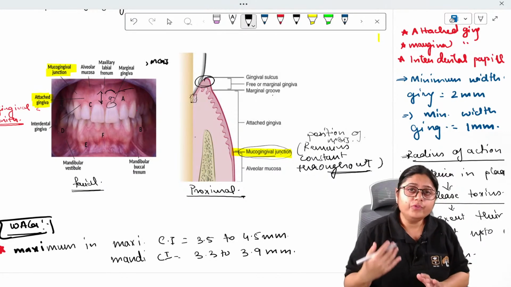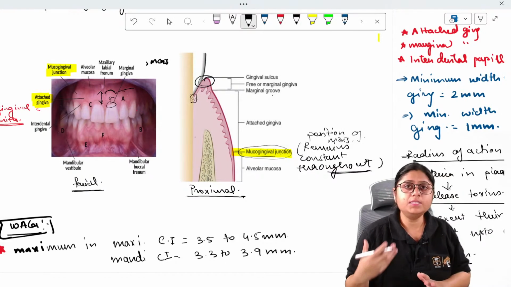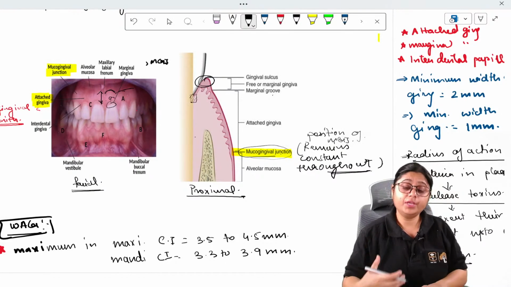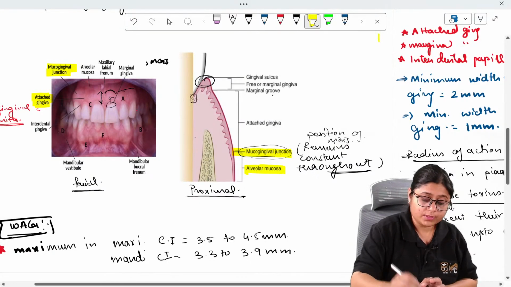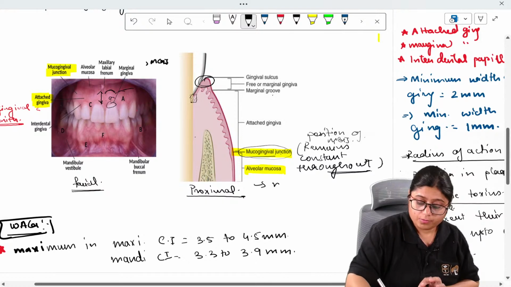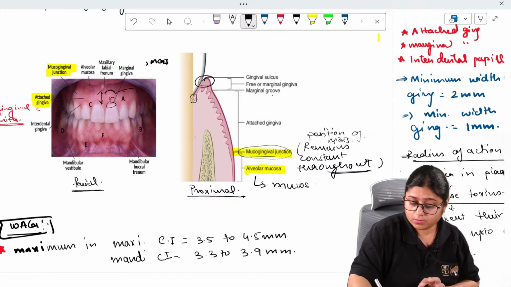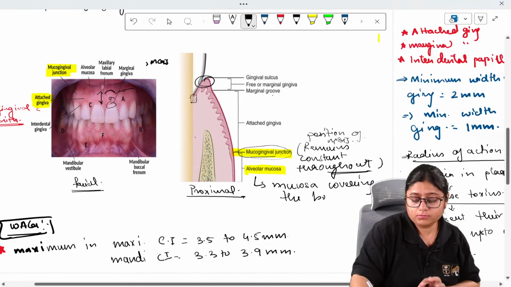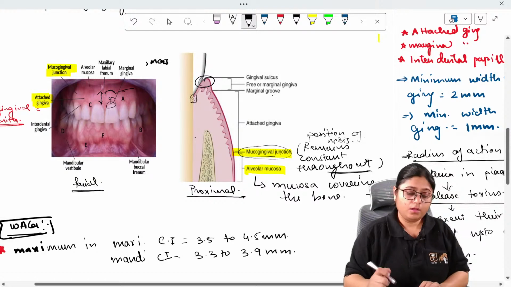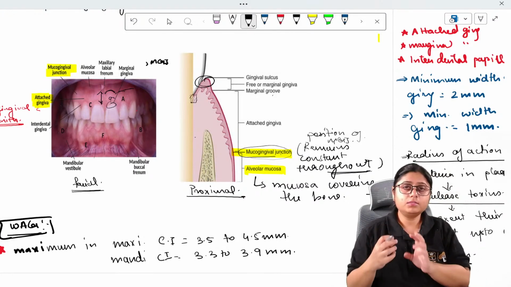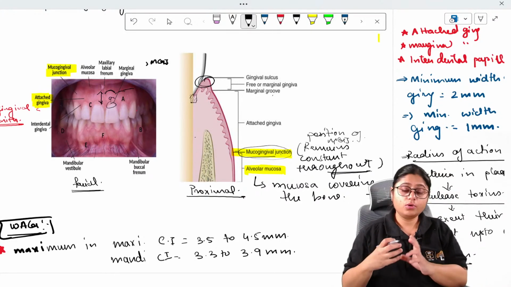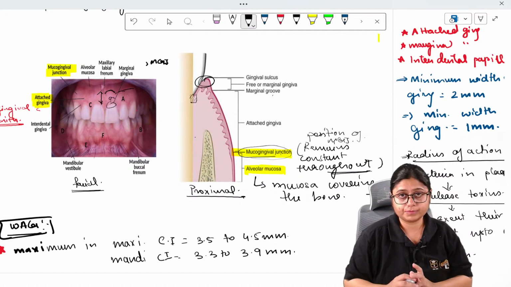Then comes the alveolar mucosa. Alveolus means your bone. Mucosa, which is covering the bone. This is the alveolar mucosa covering the bone. Okay, so this dark red or dark pink part which can be separated, this dark pink part is what? It is your alveolar mucosa.